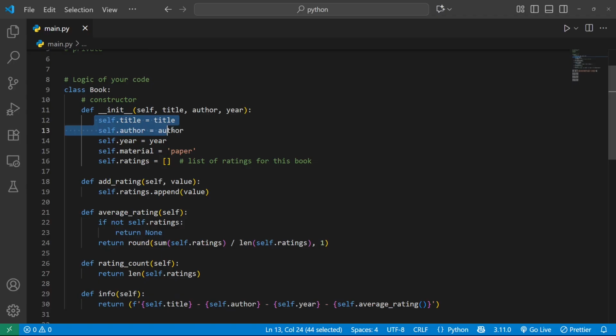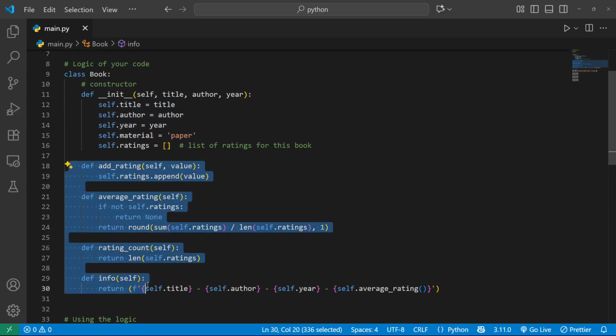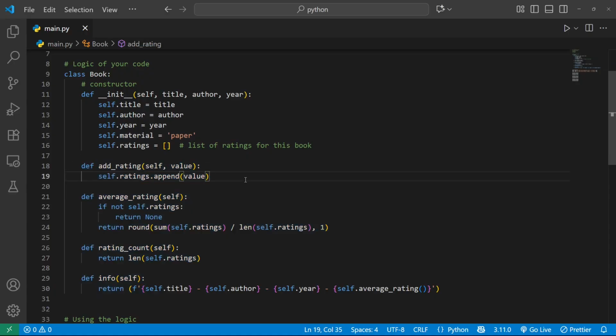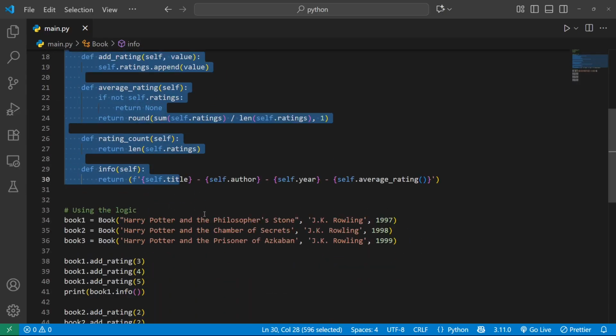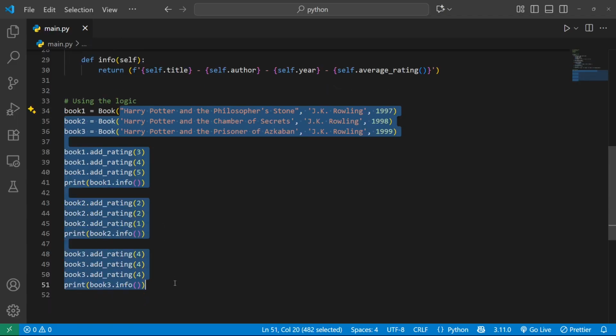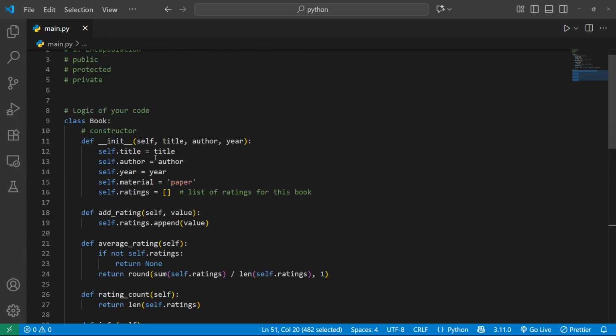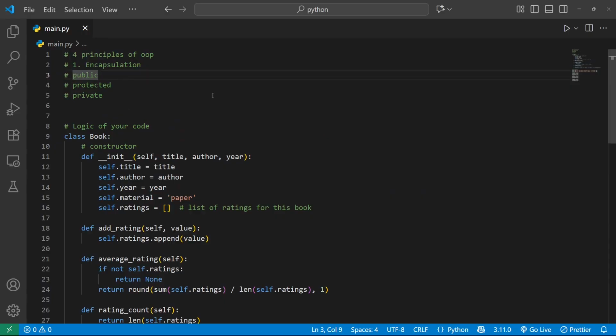It means that, for example, these 1, 2, 3, 4, 5, these 5 attributes are public. These 1, 2, 3, 4, these 4 methods are public as well. So what does it mean if it is public? It means that you can use it inside the class and you can use it outside the class as well. So if something is public, you can use it inside the class plus outside the class, and there is no problem with it. You can use it anywhere you want.